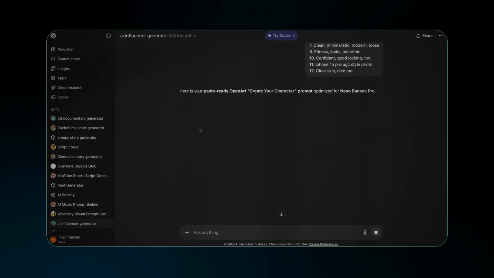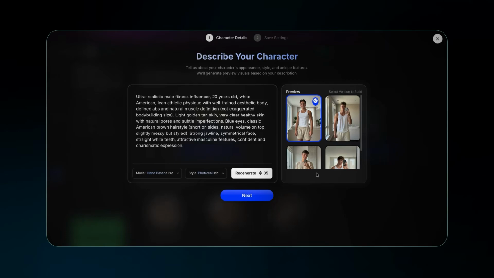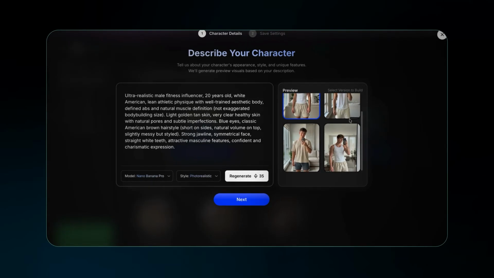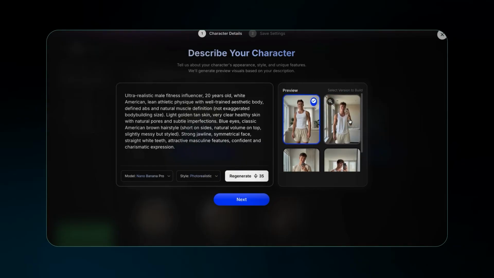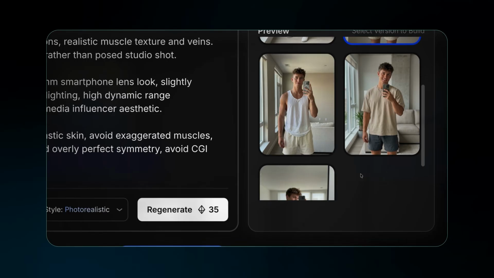The GPT model will then generate a structured prompt. Copy it, paste it into OpenArt, and hit generate. You'll then have multiple variations of the same character concept to choose from. And this is where you don't just pick the prettiest one. You pick the one that best represents the identity we just designed. I think this one fits the looks-maxing positioning perfectly, so I'll choose him to be my influencer.